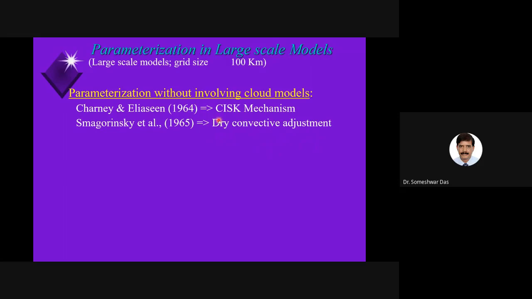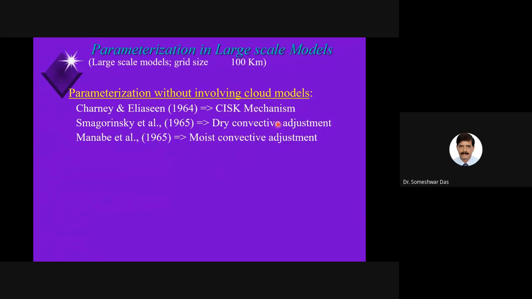But when the atmosphere is moist, then we have the moist convective adjustment. Manabe et al. in 1965 proposed a scheme for the moist convective adjustment. These schemes do almost the same thing as cumulus parameterization, but in a very, very simple way. And of course, initially, way back in 1965, about 55 years ago, when computers were not there and schemes were not complex, many things were not understood clearly. At the time, people used to use this, right?